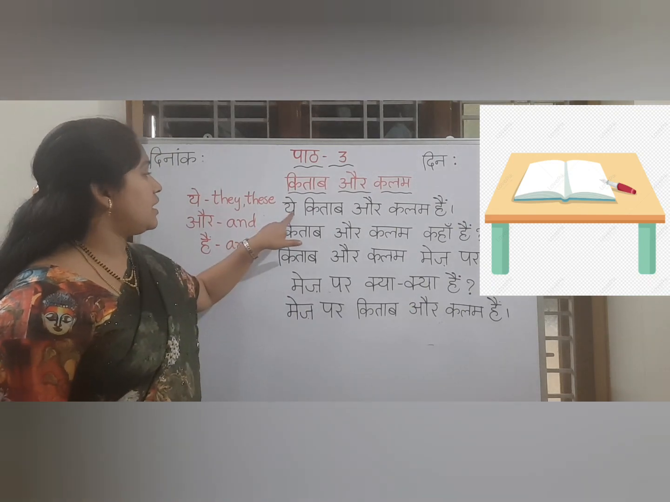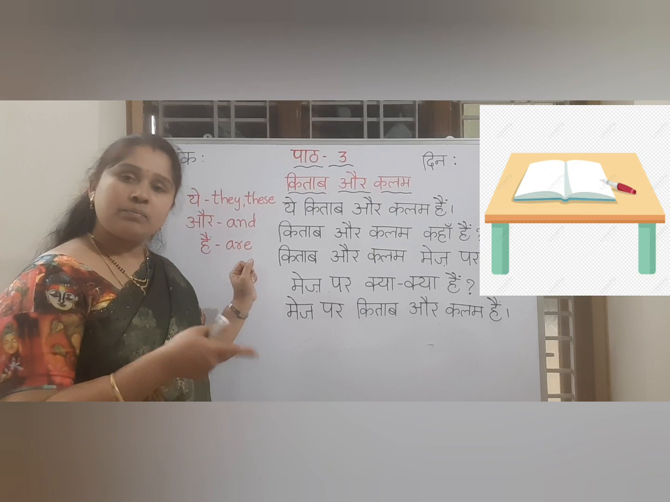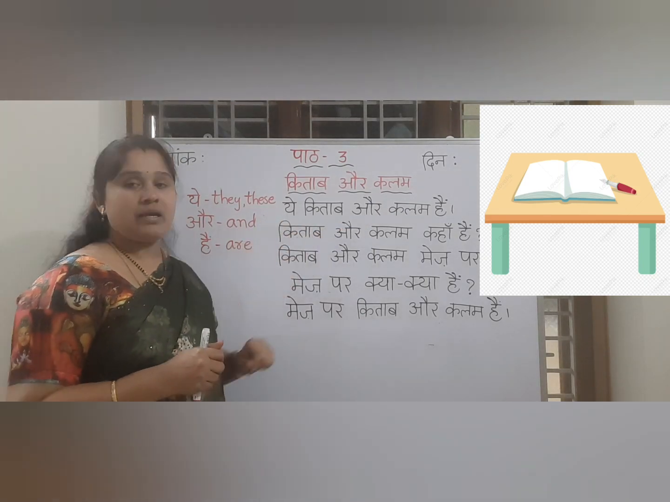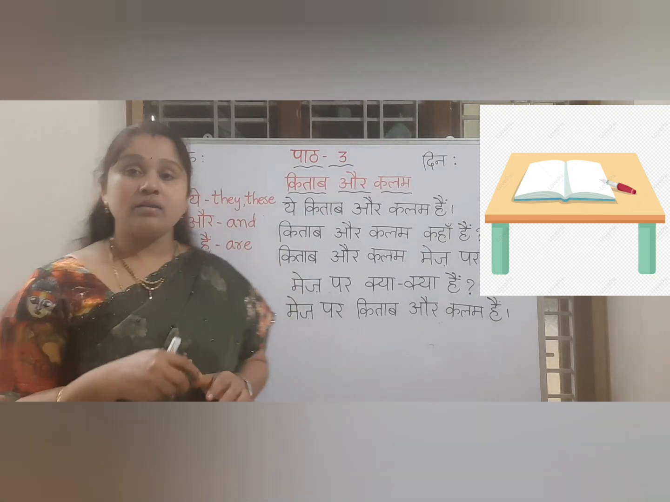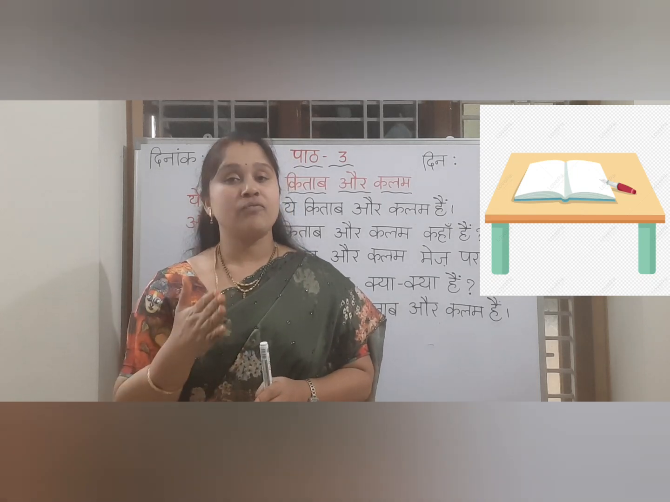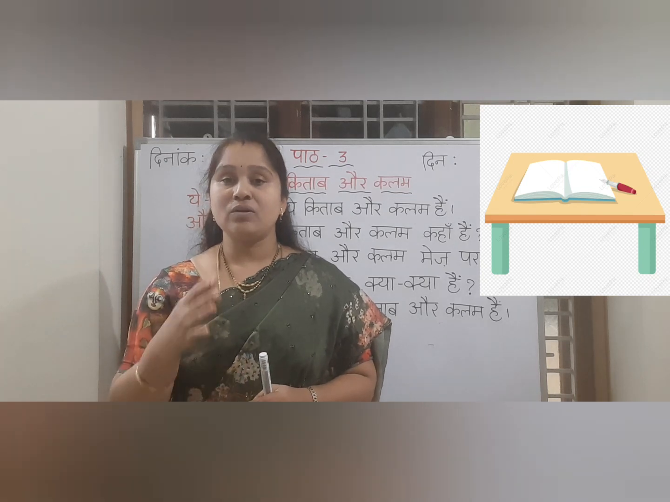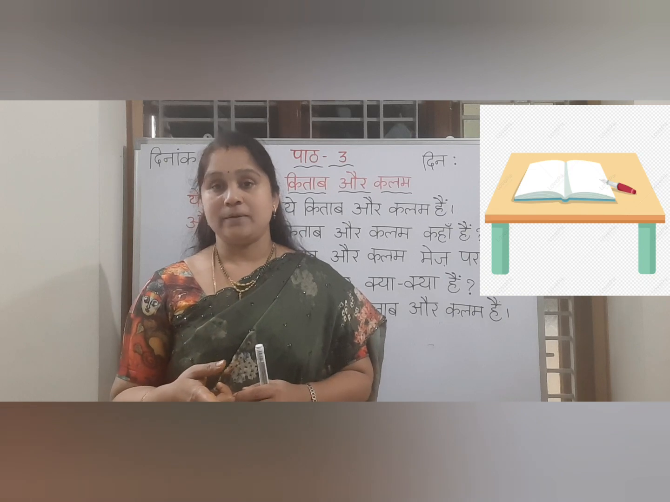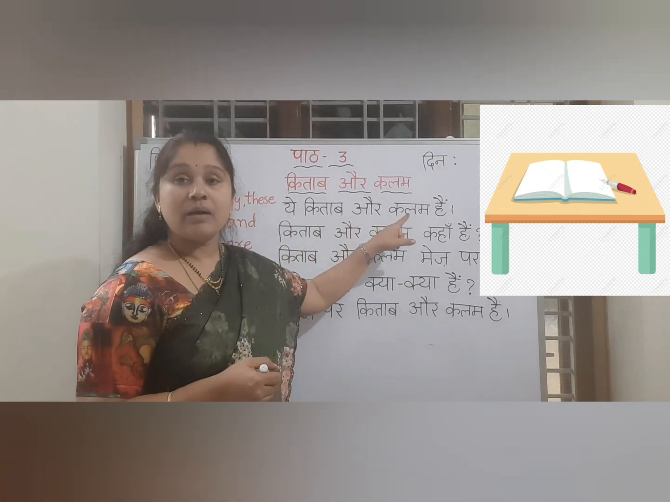Now see, in the picture you could see what is there on the table. One book and pen also, right? ये किताब और कलम है. Now when you want to tell something to somebody, the only one thing you have to understand is how to frame the sentence, how to frame the questions, how to speak, right? Every time when you are learning sentences you should remember that you should be able to speak it. Understand? ये किताब और कलम है.